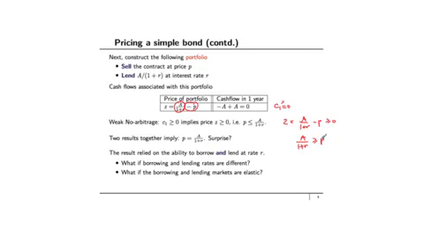What if the borrowing and lending markets are elastic, which means that if you want to borrow or lend, the interest rate that you're going to be charged depends on the amount that you're borrowing or lending? What happens in that case? Again, the net present value calculation is not valid, but we can construct no arbitrage conditions which would give us, if not the exact price, at least bounds on what such a contract can cost.